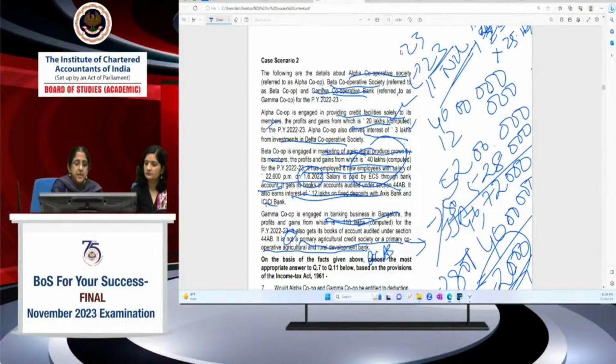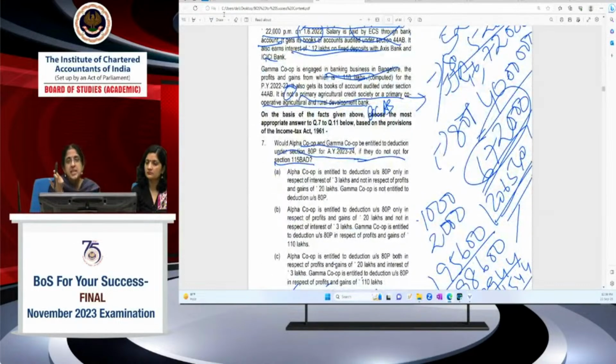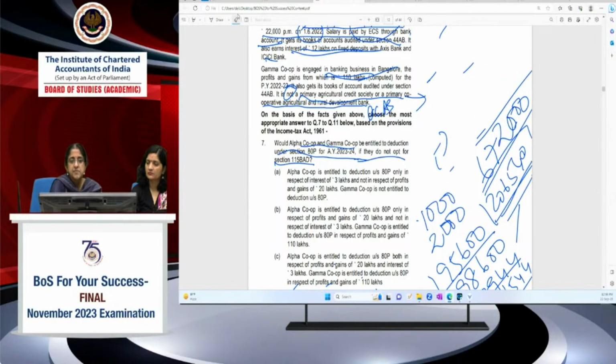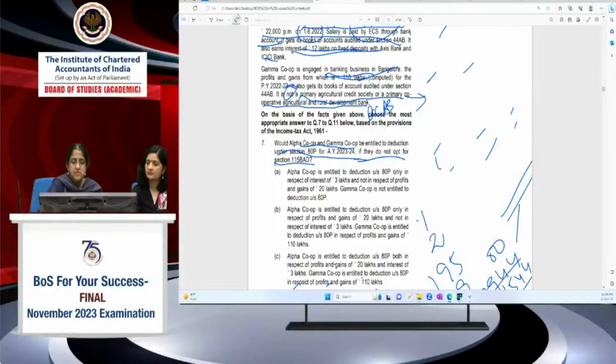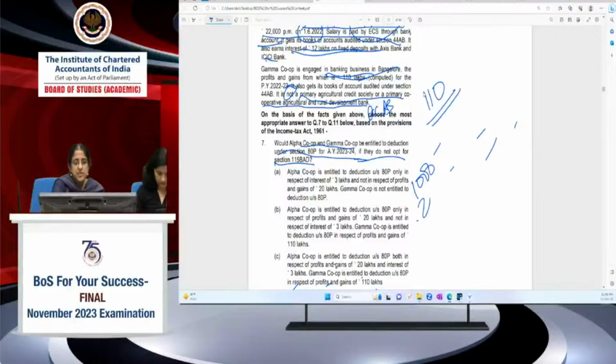Coming to gamma cooperative. Now you come to gamma cooperative. Gamma cooperative profits and gains is 110 lakhs. It is not entitled to deduction under ATP. Here it will make a difference. Okay. Gamma, 110 lakhs. Under the normal provisions of the Act, as I told you, 1,000 plus 2,000 for the first